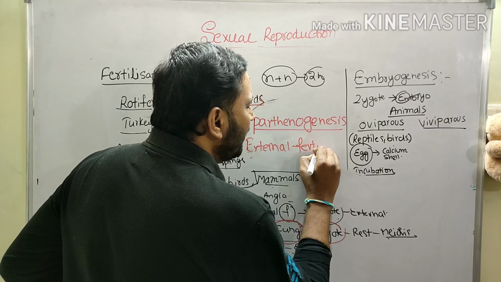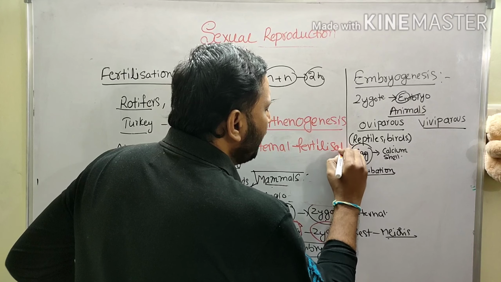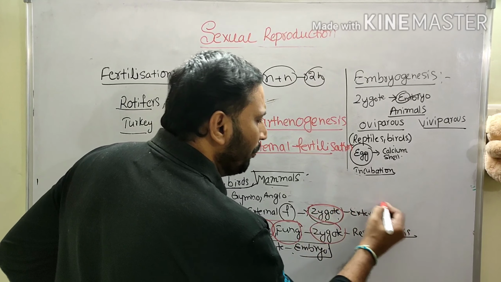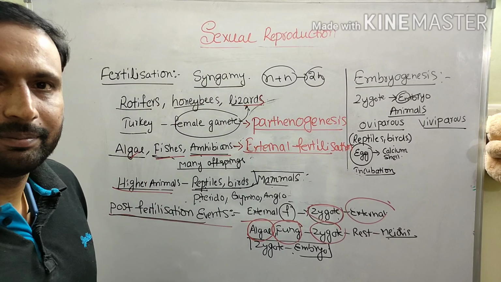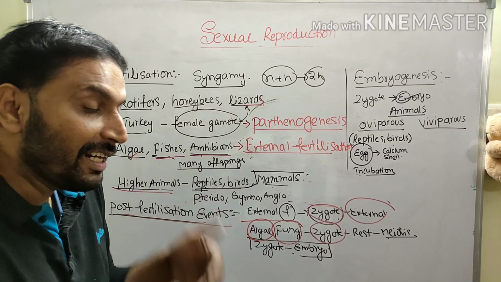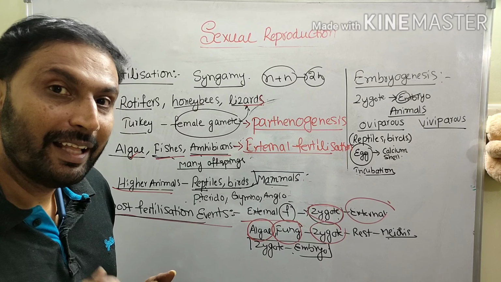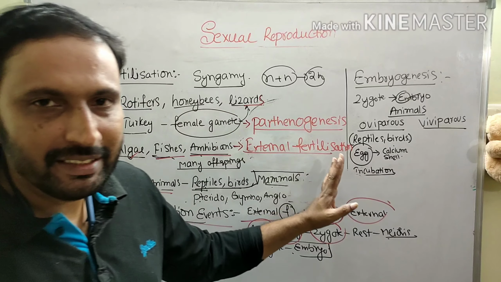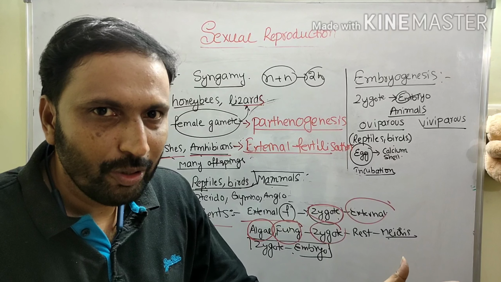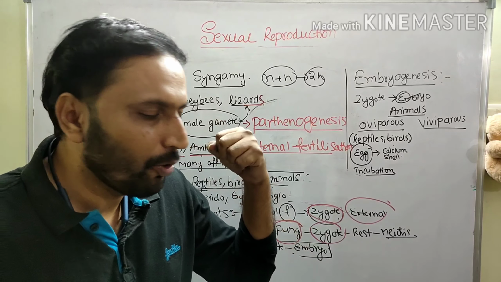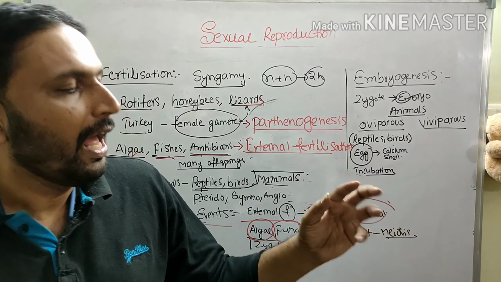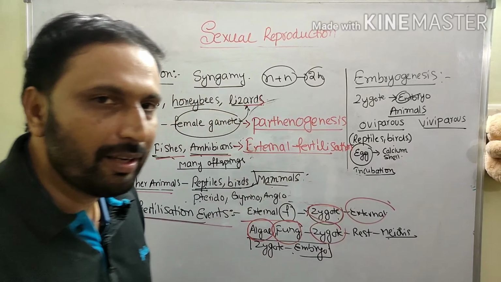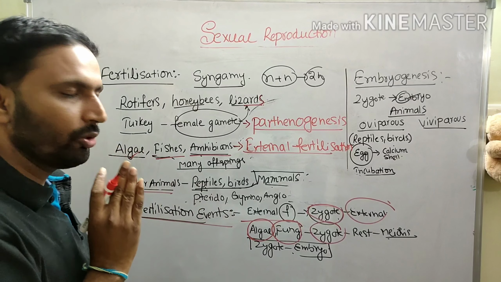When external fertilization is there, definitely the zygote forms externally, and embryo development also takes place externally. But what about internal fertilization?